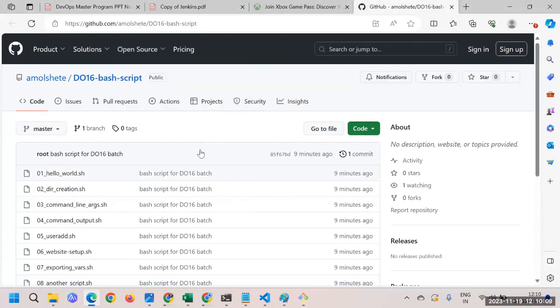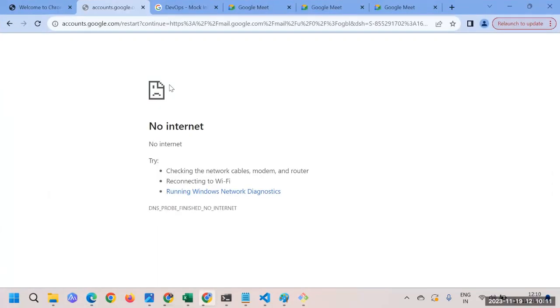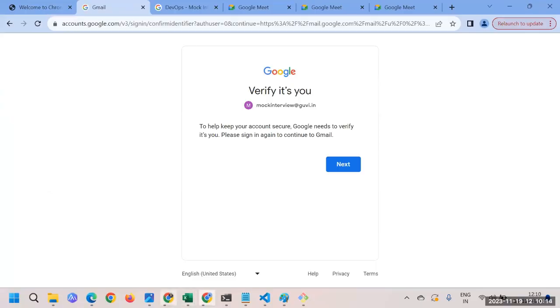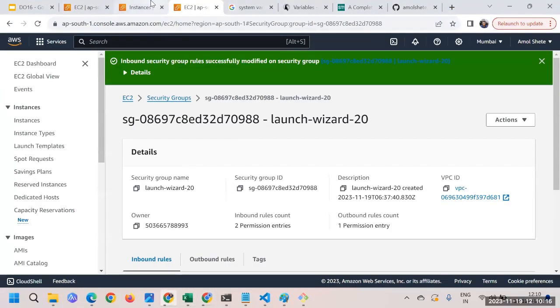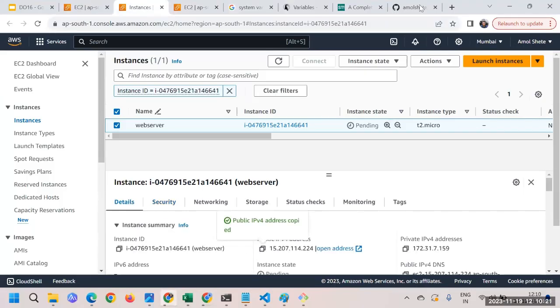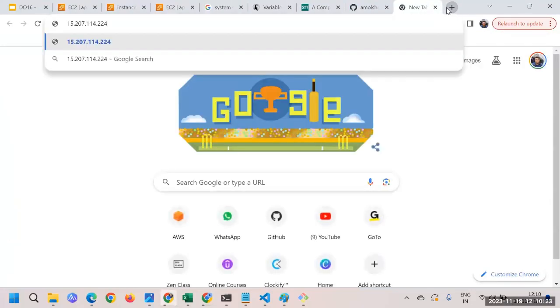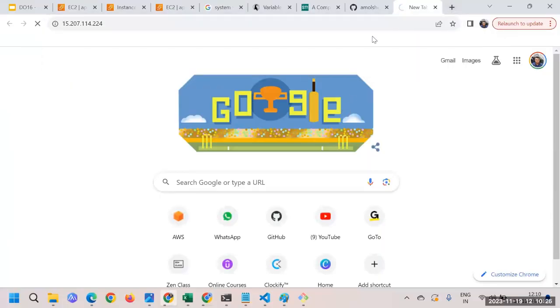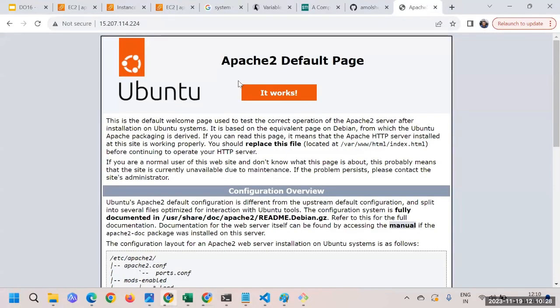What I'm doing is going to instances, taking the public IP, and putting it in a new browser. And you can see it works. This is the default page we are getting. If you read here, it mentions /var/www/html, this place, and says you should replace this file, because this is the testing page which is showing.